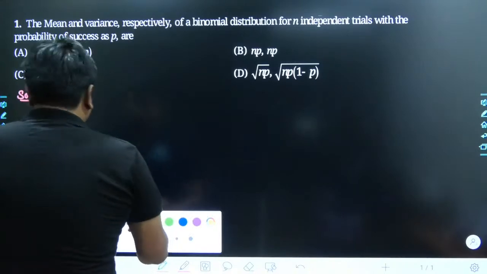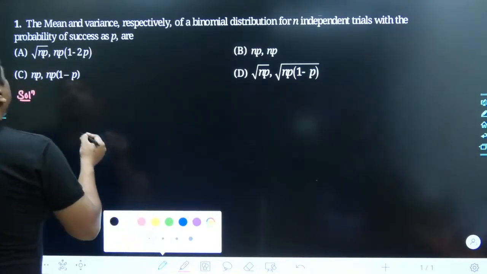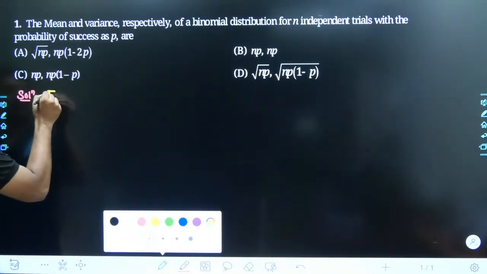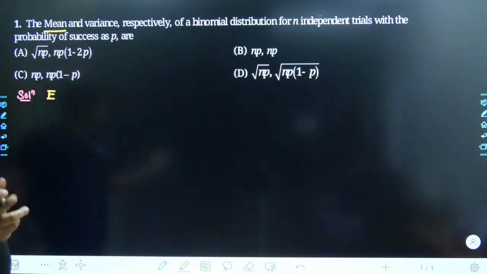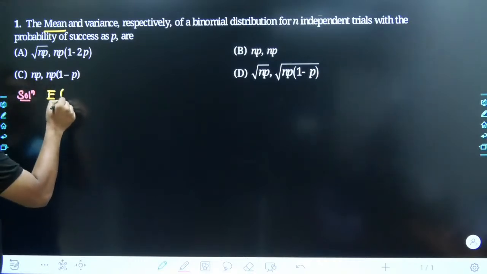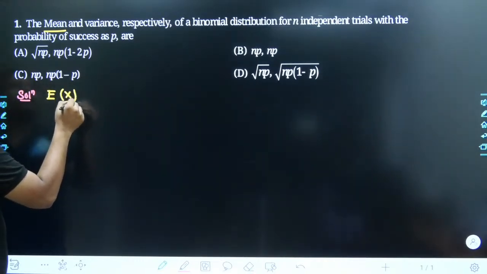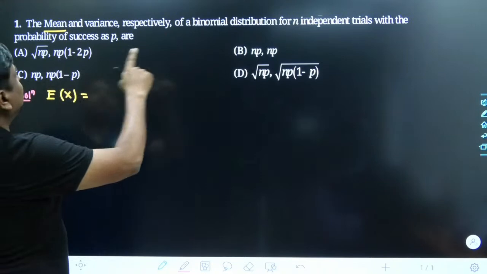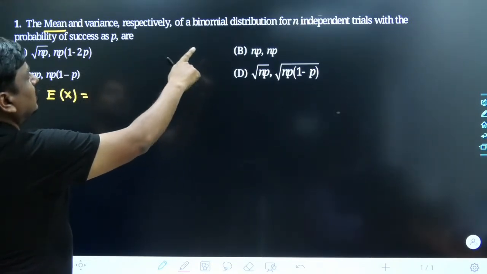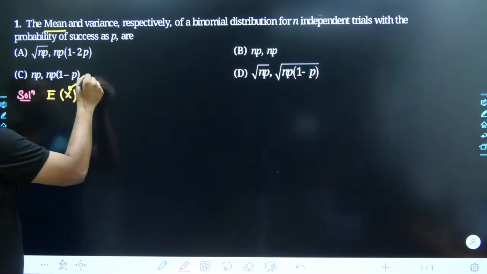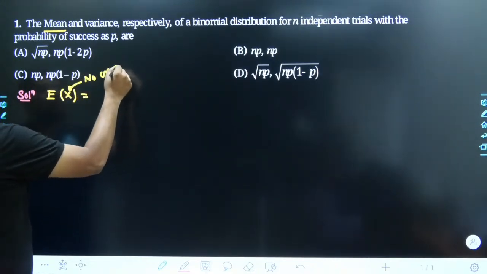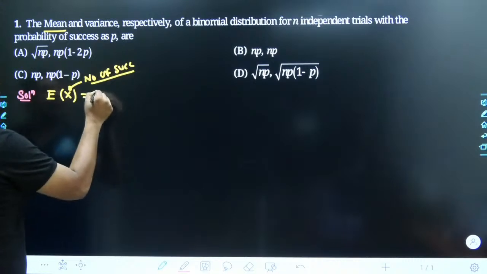The students who are well acquainted with this sort of problem would straight away write the answer. At the very beginning, they were talking about the mean of the discrete random variable, which can also be written as the expected value of the random variable. The random variable x is the number of successes, and that is simply n into p.